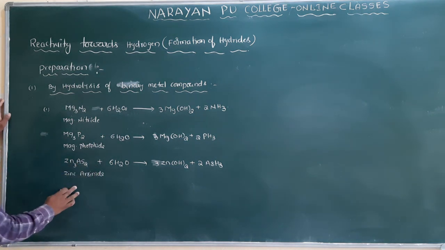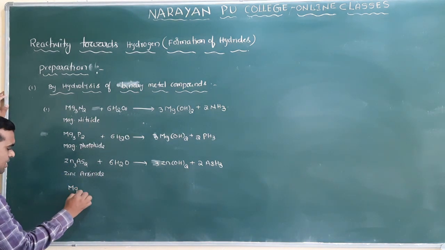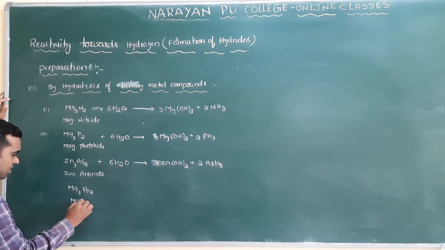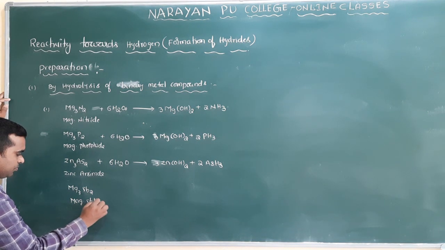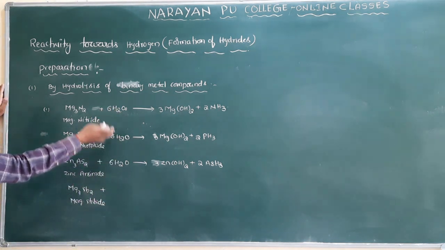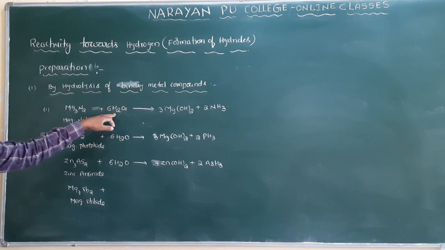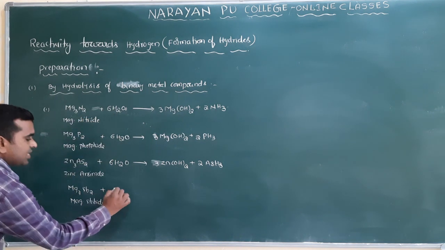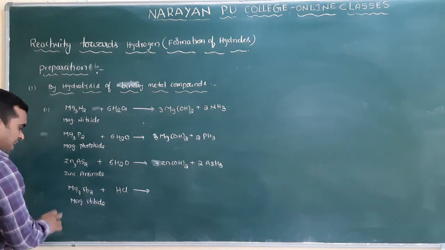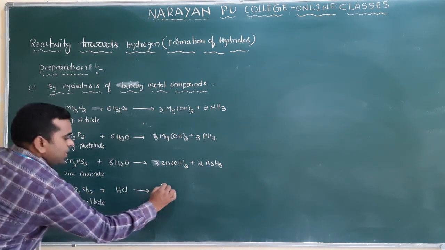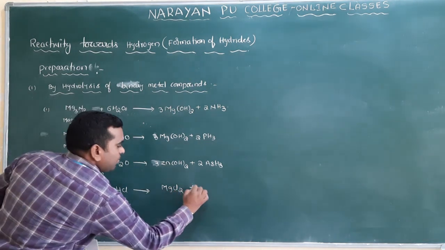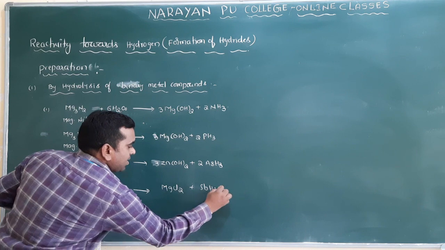Clear? In the same way, take magnesium stibide, Mg3Sb2. Clear? What will we call this? Magnesium stibide. Clear? Then I have mentioned hydrolysis. Hydrolysis can be done directly by water or by acids. Suppose I take HCl here, you can take water also, no problem. Then what is the reaction? You see Mg and Cl will be removed as MgCl2, and hydrogen and Sb will be formed, stibine. Clear?